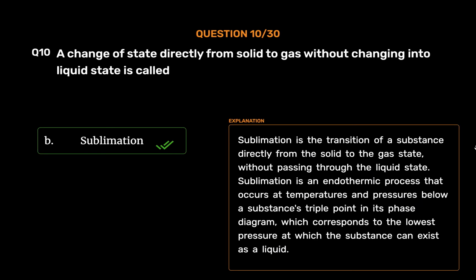Sublimation. Sublimation is the transition of a substance directly from the solid to the gas state, without passing through the liquid state. Sublimation is an endothermic process that occurs at temperatures and pressures below a substance's triple point in its phase diagram, which corresponds to the lowest pressure at which the substance can exist as a liquid.